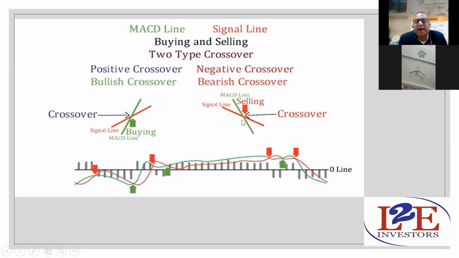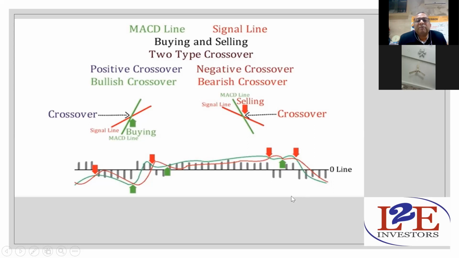While in the second case, it will start moving down, when the green line will cut the red line and come downward. So that is what we call negative crossover. So here you can see this particular point at the first red dot. Here the red line is moving up and green line is moving down. This is a downward signal. Here this is an upward signal. Here that is a downward signal. Here that is an upward signal, downward signal, upward signal.